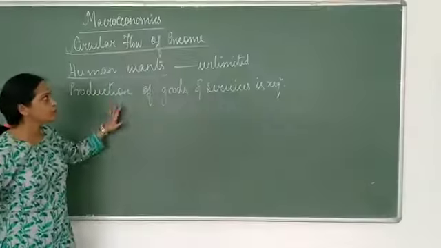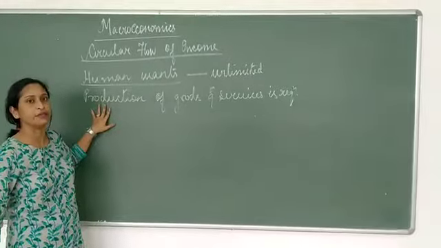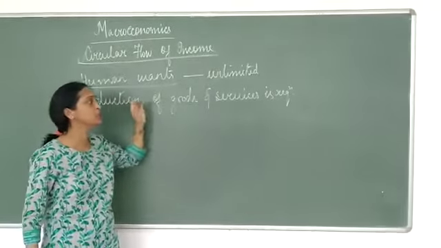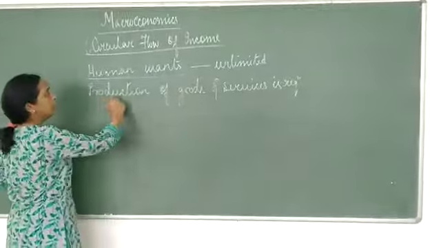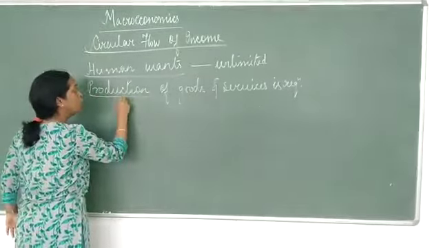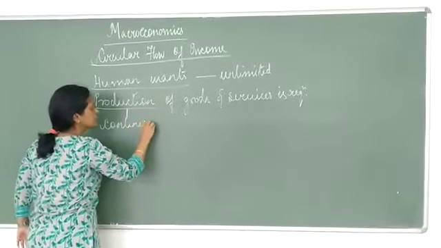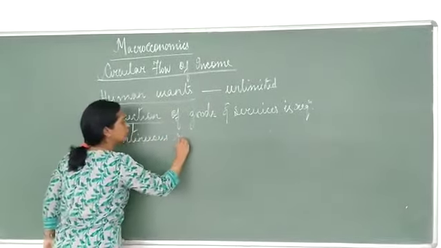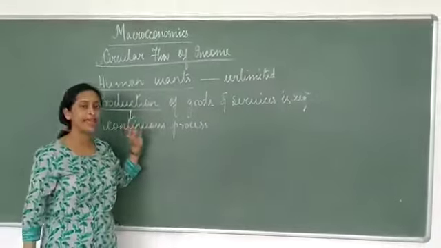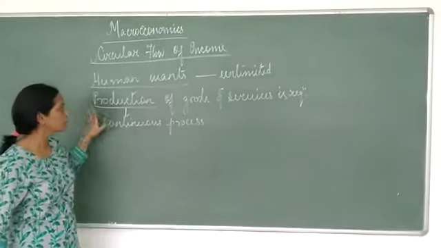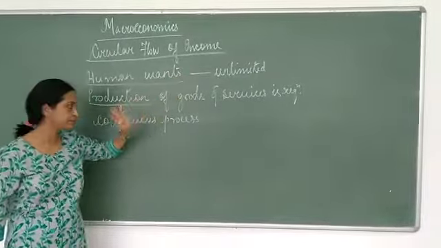Yes or no? To fulfill the unlimited wants of human beings, production is required. What is production? Production is producing goods and services, that is required. So if human wants are unlimited, what is production? Production is also continuous. It is a continuous process, right? Can there be ever an end to production? No. Production is a continuous process since human wants are unlimited.